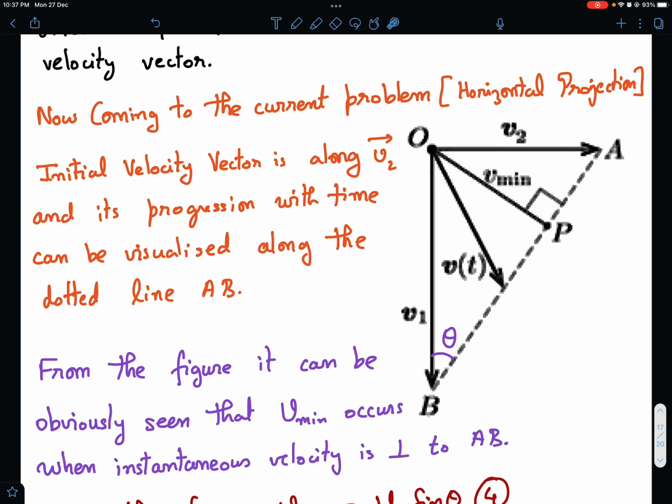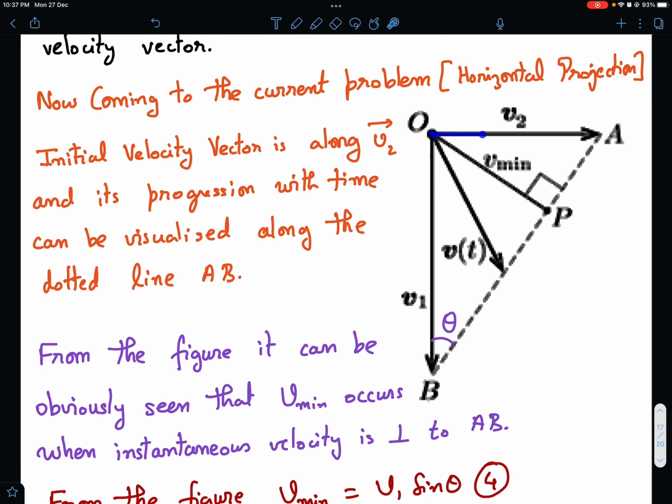Okay, now coming to the current problem, where we had projected the bead horizontally with some velocity v2. How will this v2 evolve with time? In the velocity space, the tip of v2 vector is point O, and this is your v1 vector, the terminal velocity vector, vertically downward.